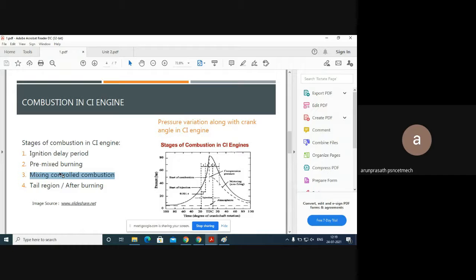Then after burning, the combustion process is completed. So then it is exhaust, in the sense that it releases the exhaust gas to the atmosphere. These are the four stages of combustion that happen inside our compression ignition engine.